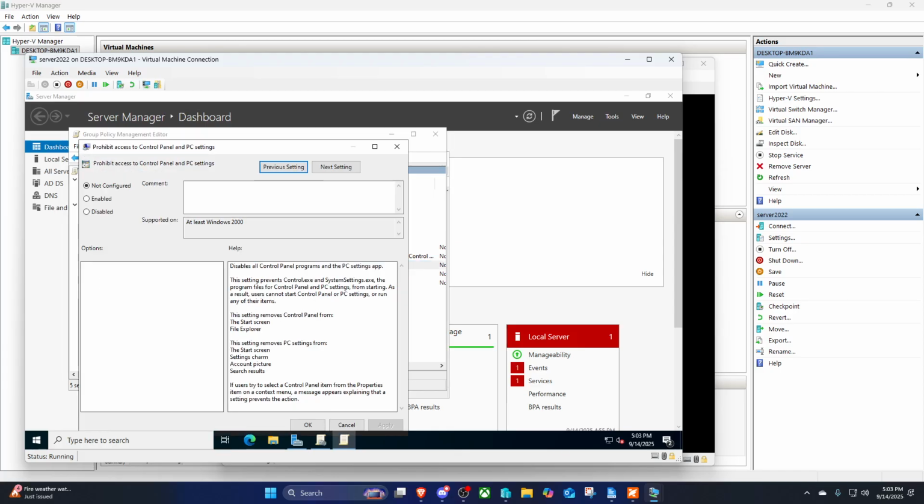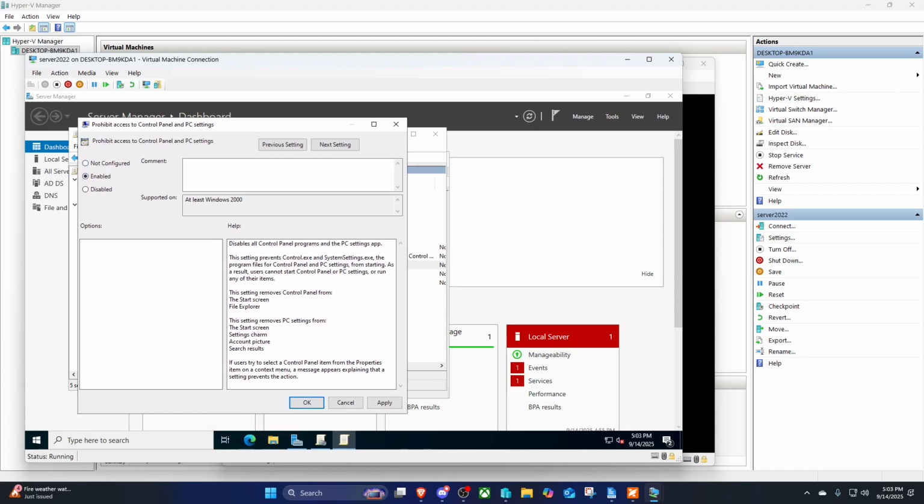You double click there, and then right here you click enable, and it will also tell you in this description: this setting removes control panel from the start screen, removes PC settings from the start screen, settings charm, account pictures, and disables all control panel programs in the PC settings app. So I'm going to click apply and OK.